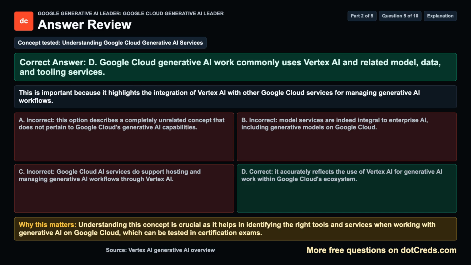Concept tested. Understanding Google Cloud Generative AI services. The correct answer is D. Google Cloud Generative AI work commonly uses Vertex AI and related model, data, and tooling services. This is important because it highlights the integration of Vertex AI with other Google Cloud services for managing generative AI workflows. Why this matters? Understanding this concept is crucial as it helps in identifying the right tools and services when working with generative AI on Google Cloud, which can be tested in certification exams.